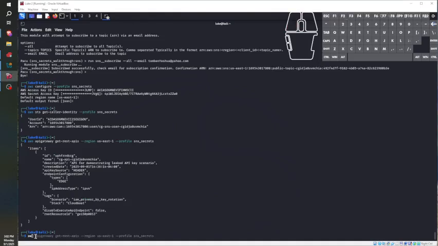And our command for the stages enumeration is aws apigateway get-stages --rest-api-id.